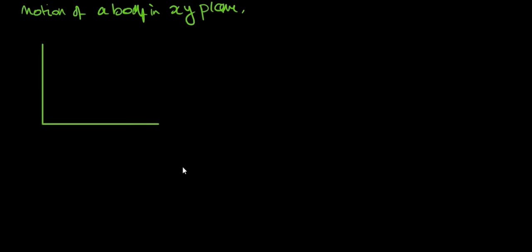So this will be motion of a body in the xy plane. Let's say this is the y axis, this is the x axis, and this is a body as it is moving.